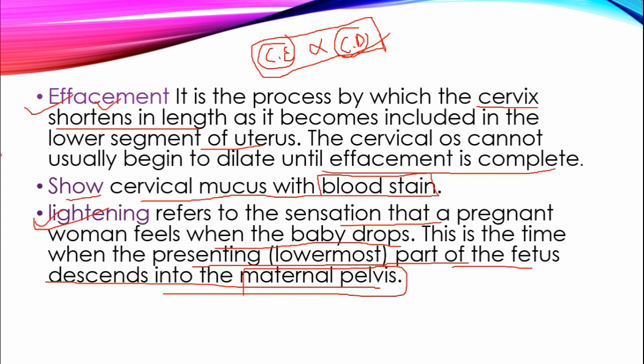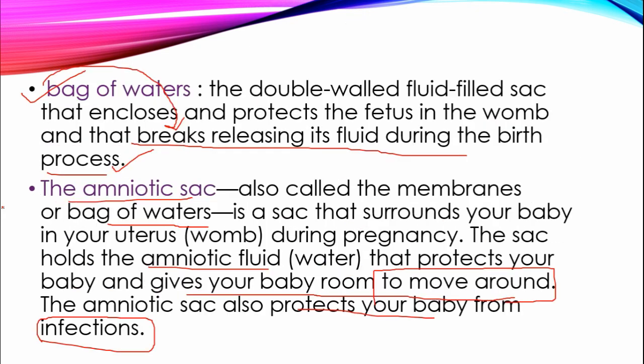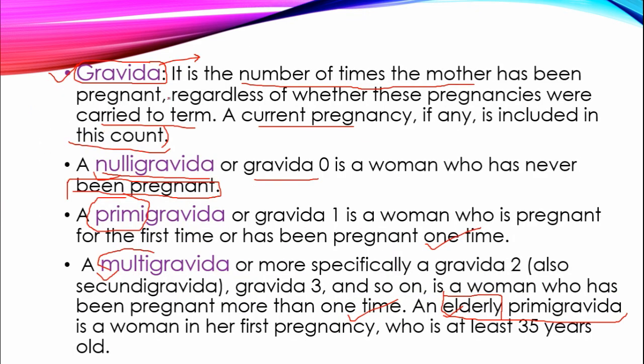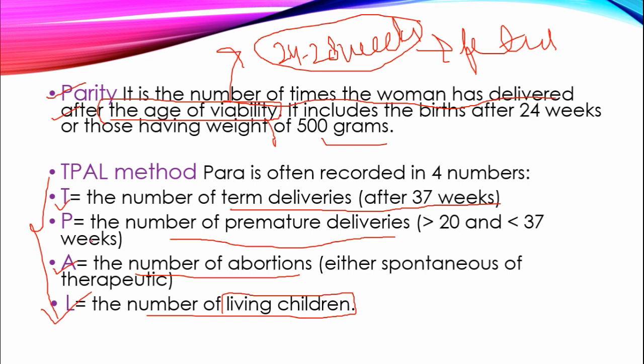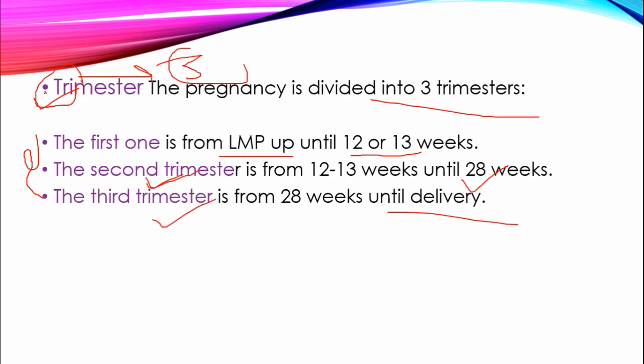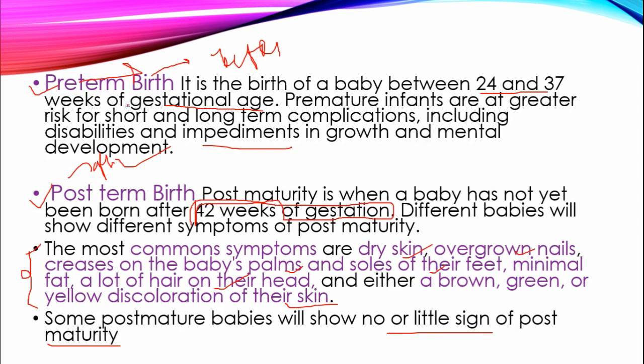Effacement is the reducing of the thickness and length of the cervix. The show is the cervical mucus with blood stain. Lightning refers to the descent, where the mother has the sensation that the baby is descending downward. And the bag of water, amniotic sac, gravida. In gravida we have seen nulligravida, primigravida, multigravida, elderly primigravida. Parity, TPALA, then the first, second and third trimester. Now we have seen preterm birth and postterm birth and their signs and symptoms.